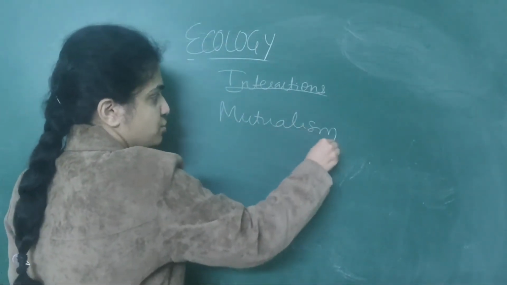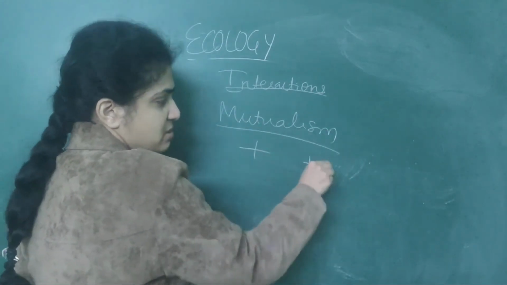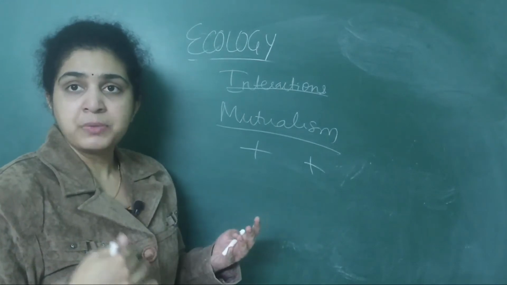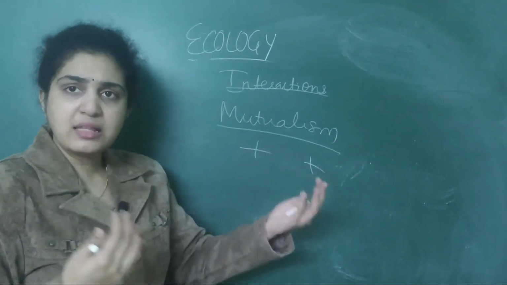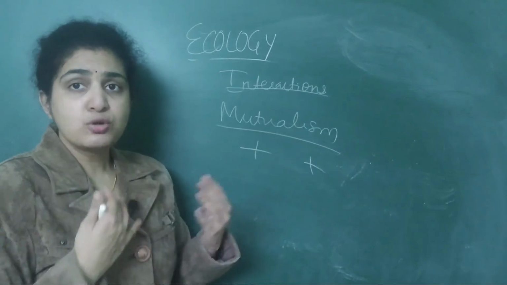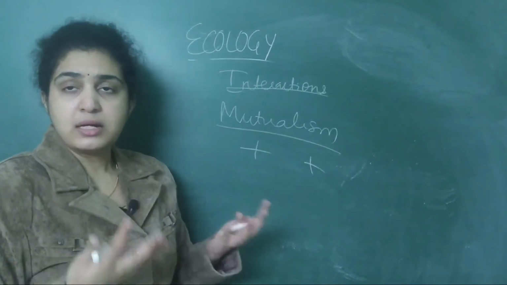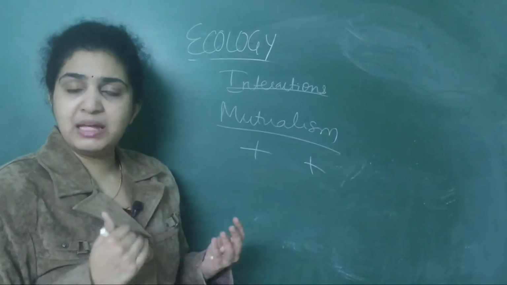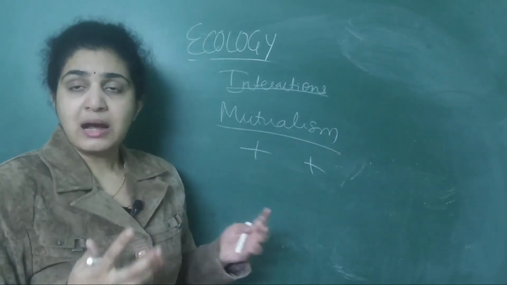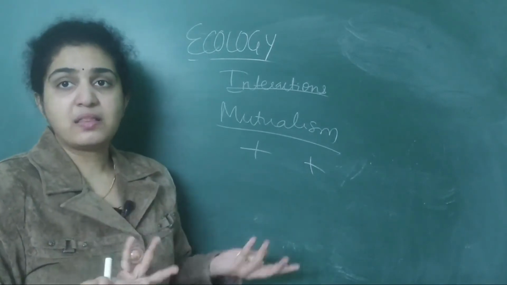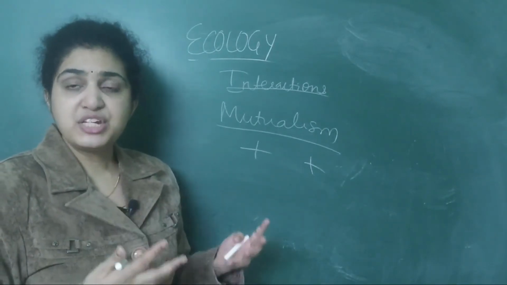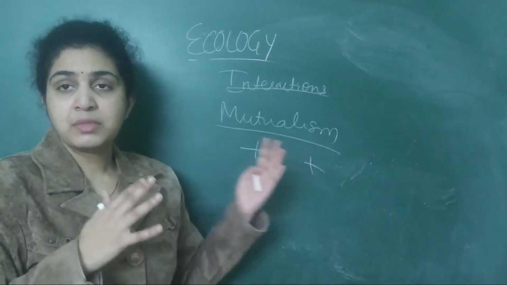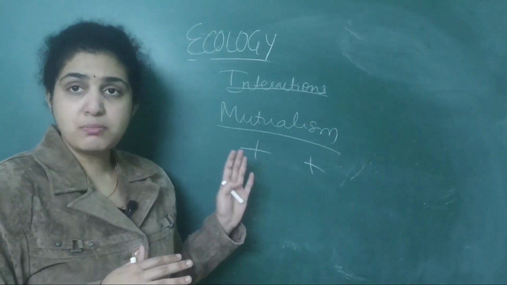So under mutualism, here both are benefited from each other. One is benefited from the other, and the other is benefited from this organism. Competition is the opposite. Both are fighting, whereas here both are happily helping each other and surviving. Commensalism: one is benefited, the other one is not affected. Predation and parasitism: one is benefited, the other one is harmed, negative. But in mutualism, both are benefited.